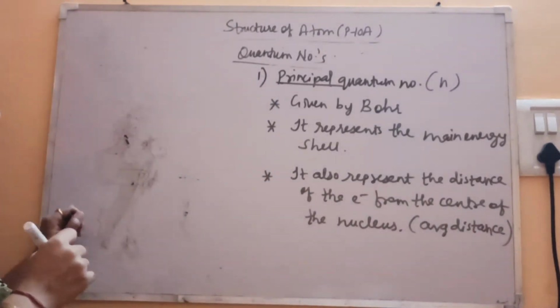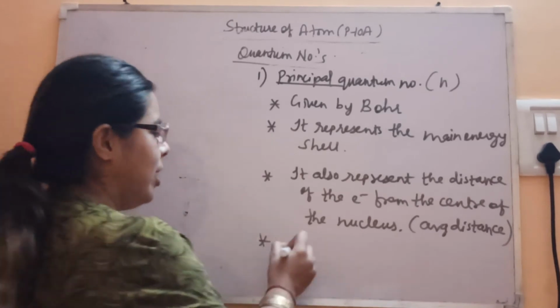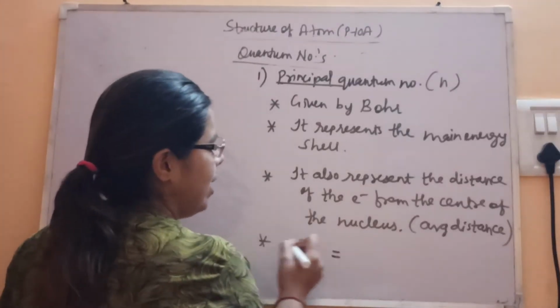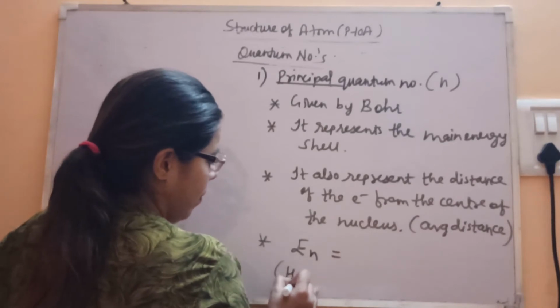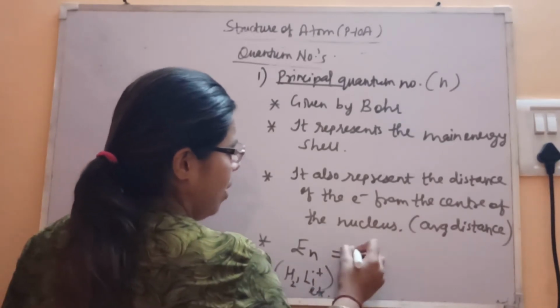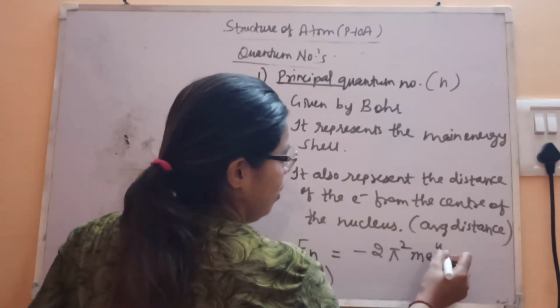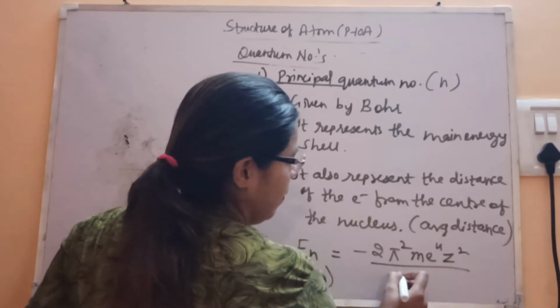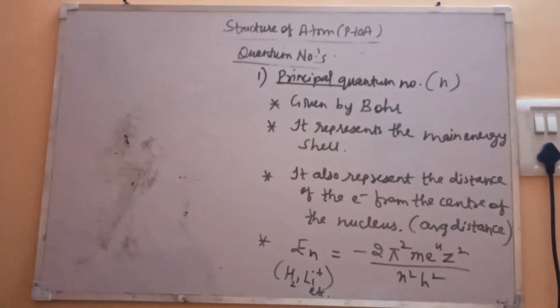So basically it represents the main energy shell, and with the help of this we can also determine the energy of hydrogen or hydrogen-like species, like lithium positive, etc. The formula that you have studied, 2 pi square m e raised to the power 4 z square over n square h square. This is the formula which we have already seen.